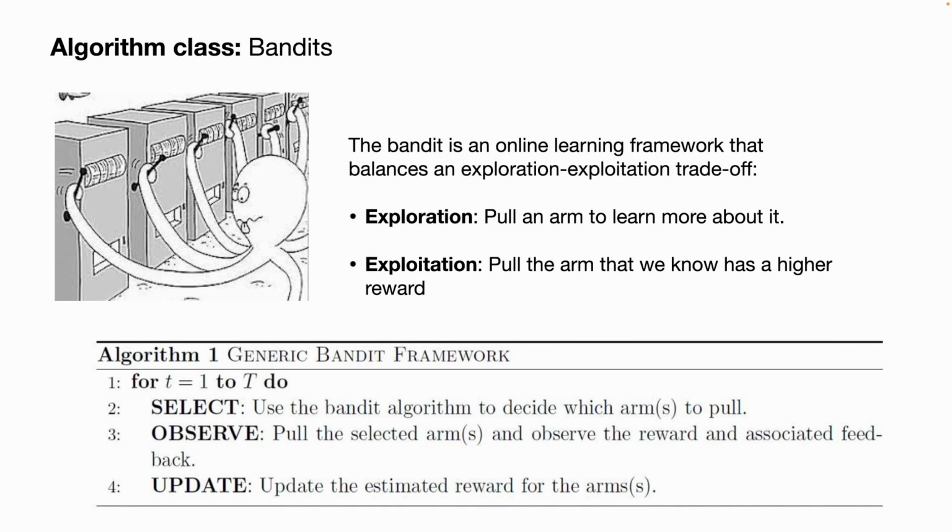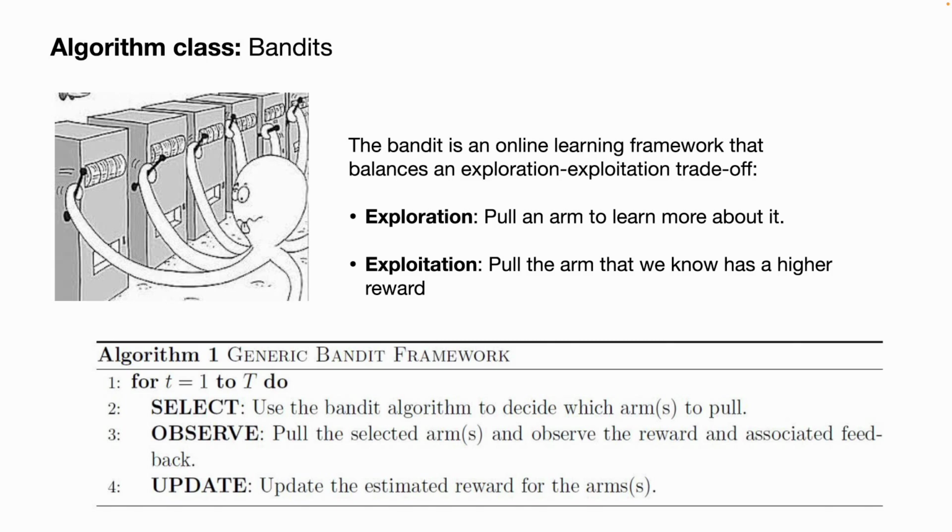The first one is the bandit. In this case, we have the octopus here. It is an online learning framework that balances the exploration and exploitation trade-off, where you want to explore because when you pull more and more arms, you learn more about each arm, and you would know which bandit machine will give you the highest rewards in the long term. But on the other hand, once you are trying things out, you are missing out on the current short-term reward because you are not exploiting what you have learned so far.